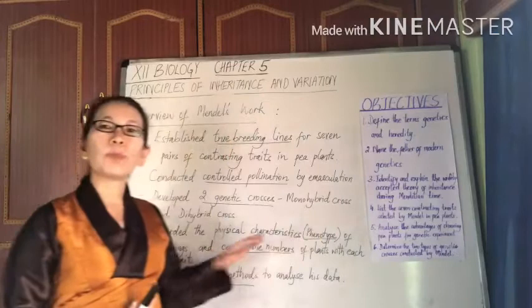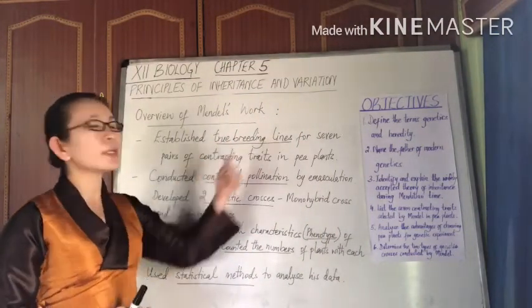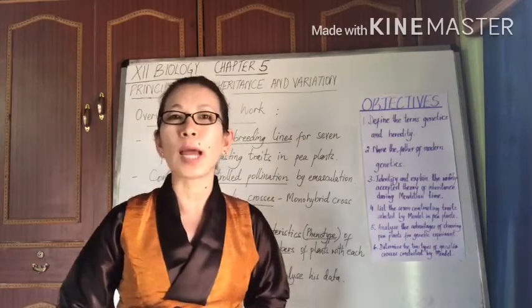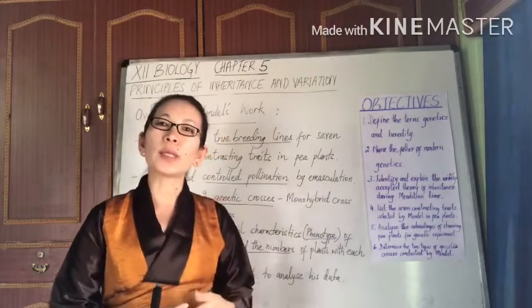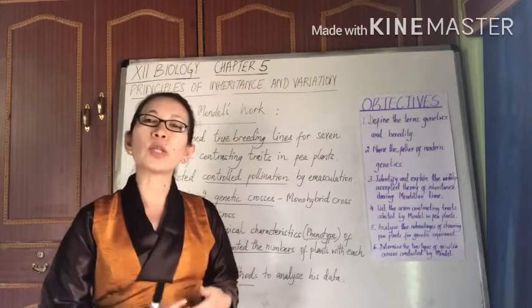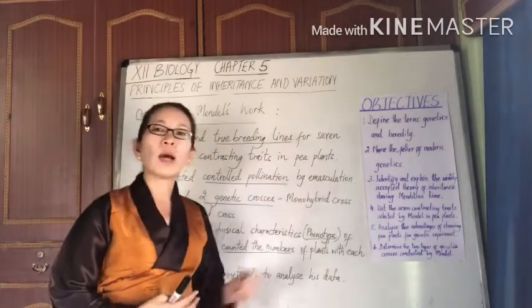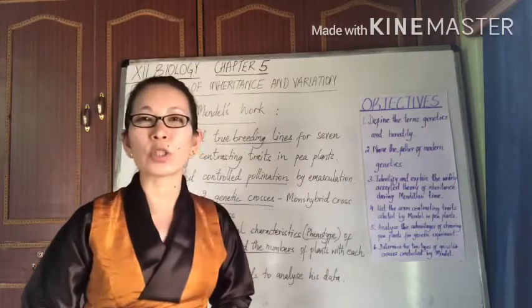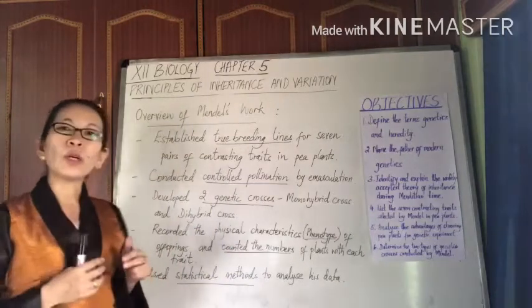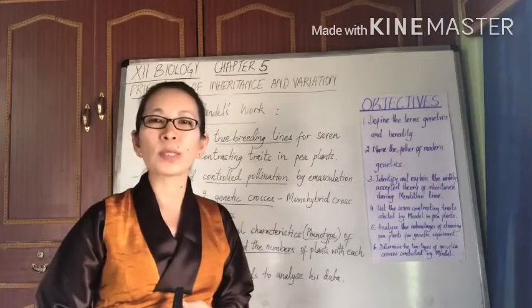Here is an overview of Mendel's work on pea plant. To start with, Mendel established true breeding lines for all the 7 pairs of contrasting traits. And using these true breeding lines, Mendel then went ahead with his hybridization experiments or genetic crosses. Now, all of these genetic crosses were possible because of controlled pollination, or you can say emasculation. And Mendel broadly had two main types of genetic crosses, monohybrid cross and dihybrid cross.